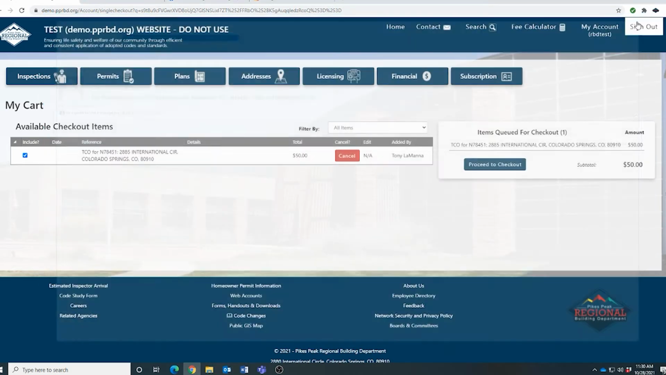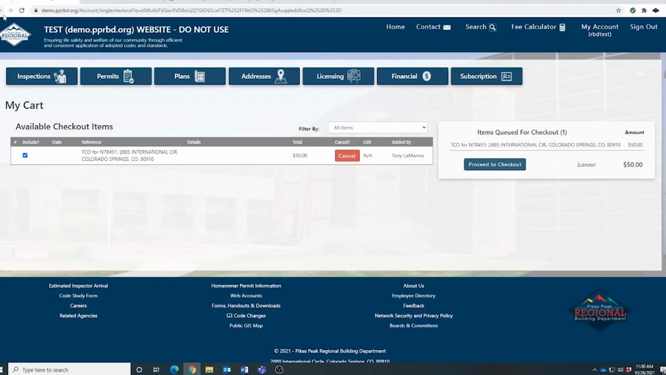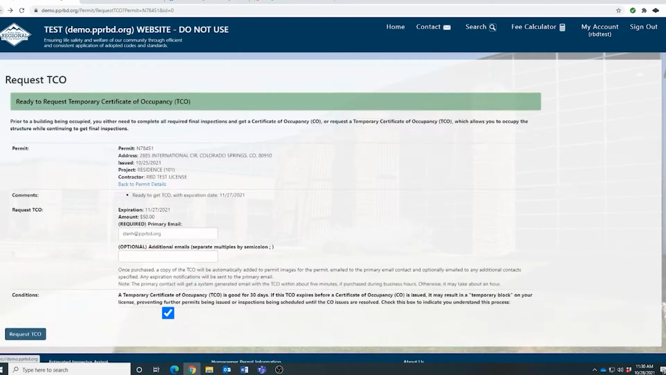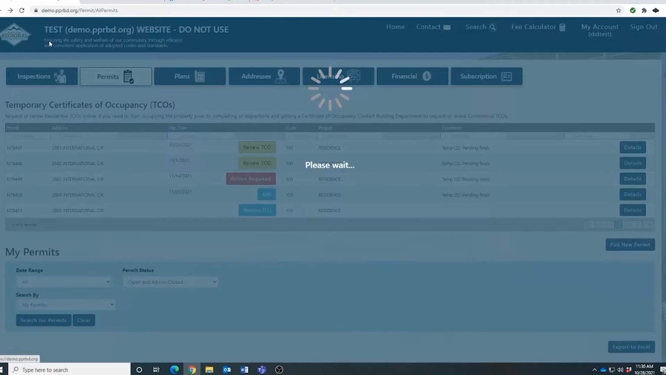Speaking of email, when requesting a TCO, there is an area here for additional emails under the optional area. This is where you should include any other parties that might be interested in the TCO, which could include not only the homeowner, but something like a bank, the title company, a realtor, something along those lines.